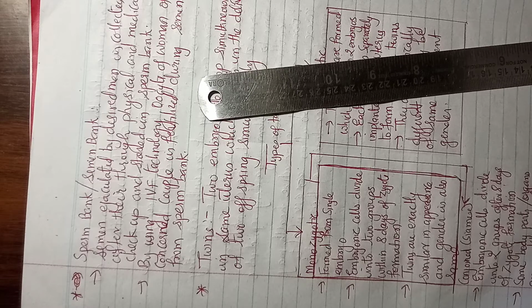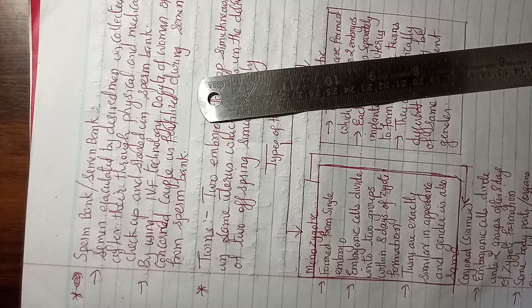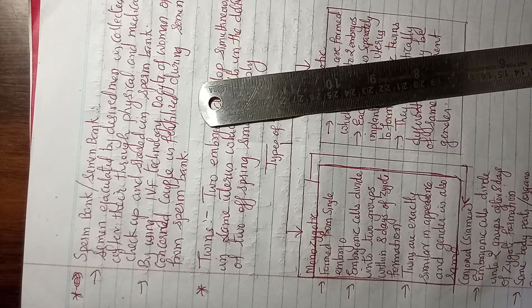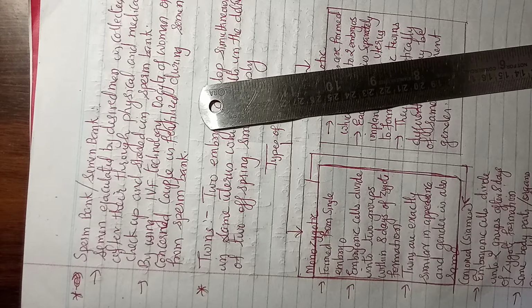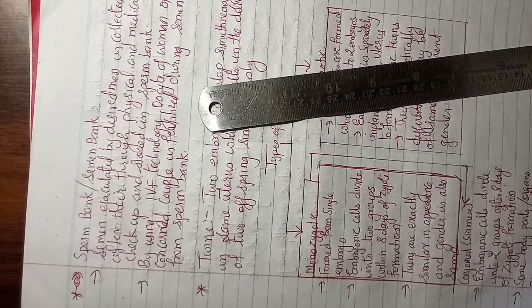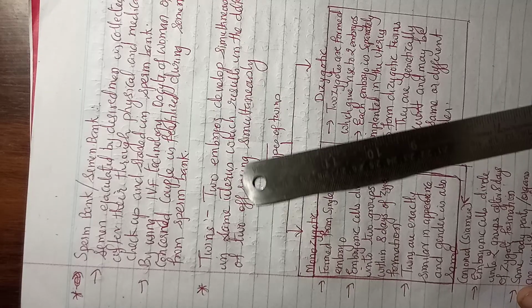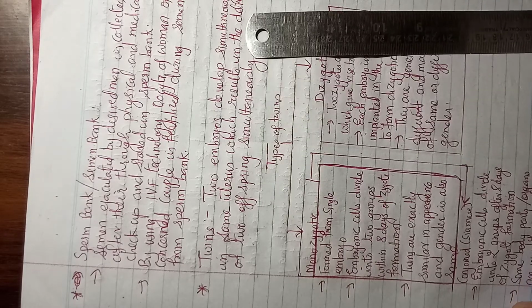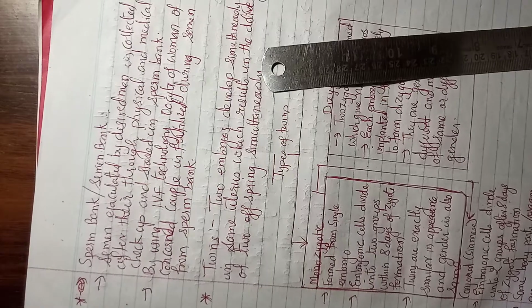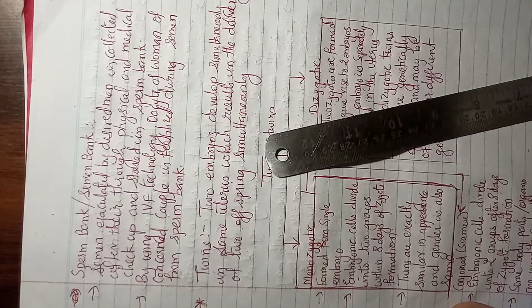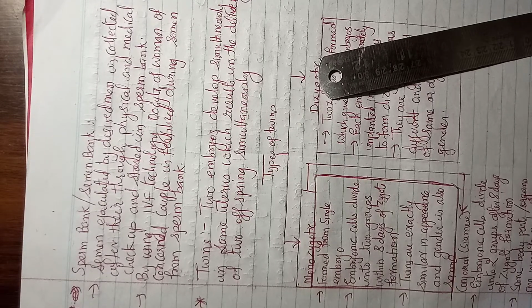Now, the possibilities of different types of children, or how a child is formed in different ways. Here one example is given, like how twins are formed. Let's see. Two embryos develop simultaneously in the same uterus, which results in the delivery of two offspring simultaneously.